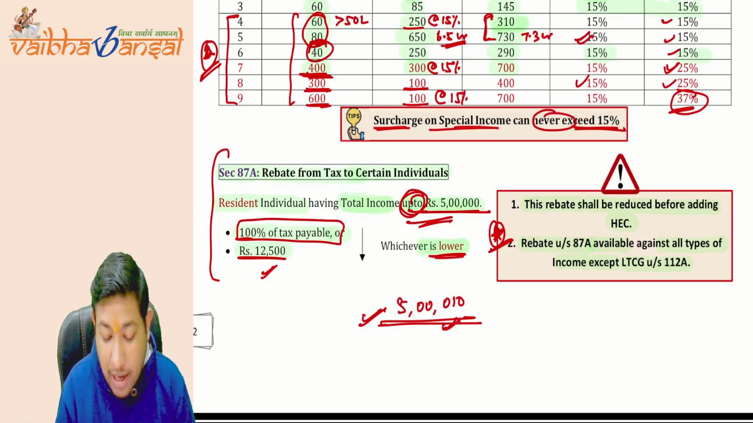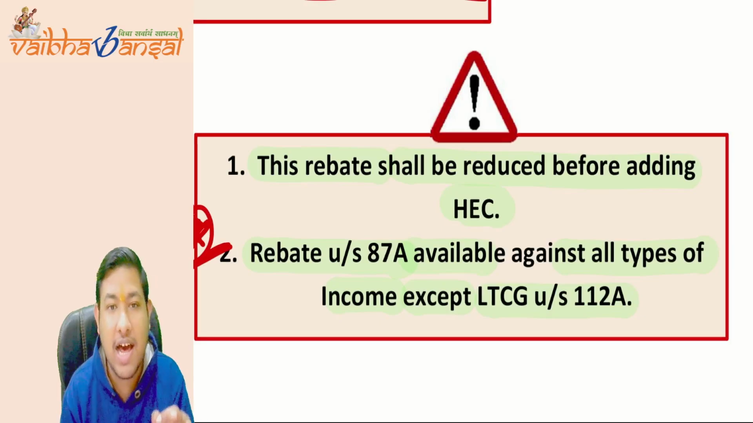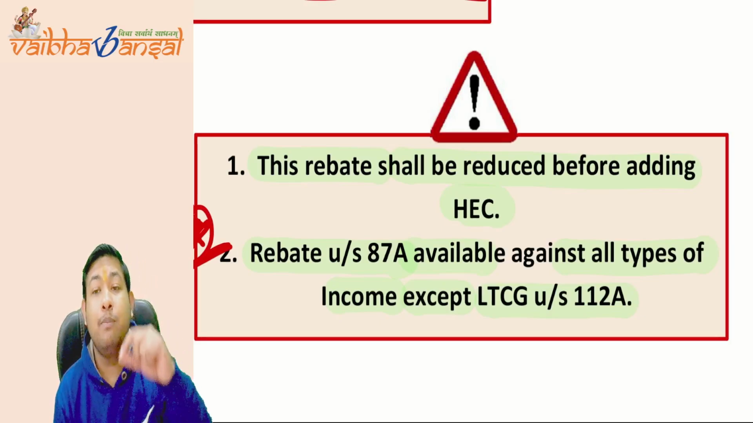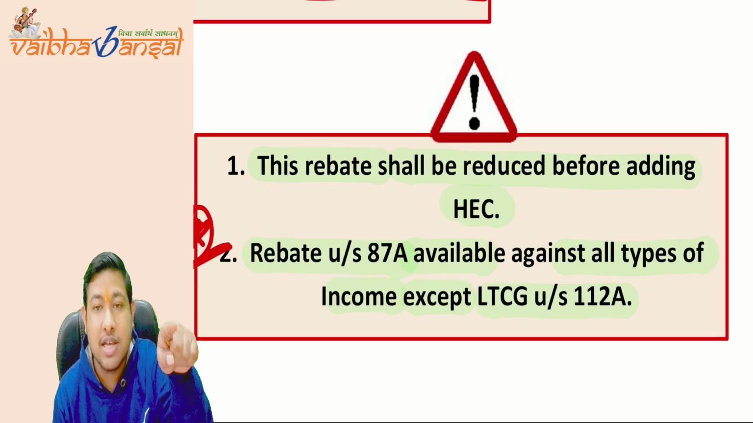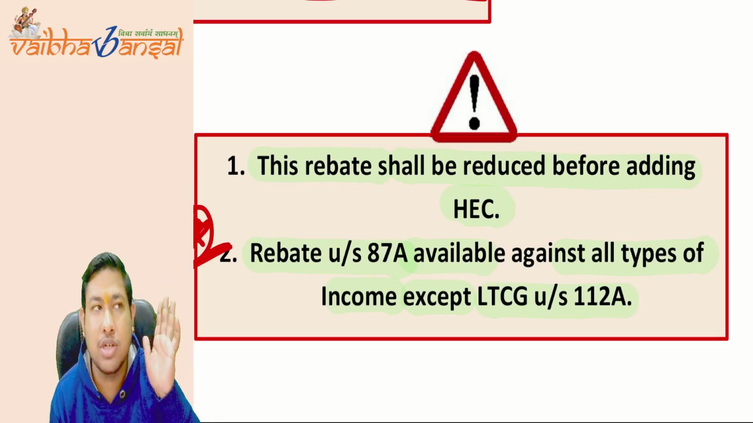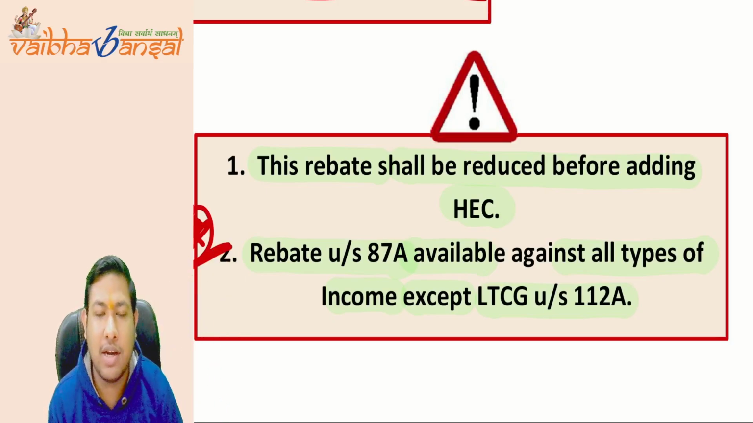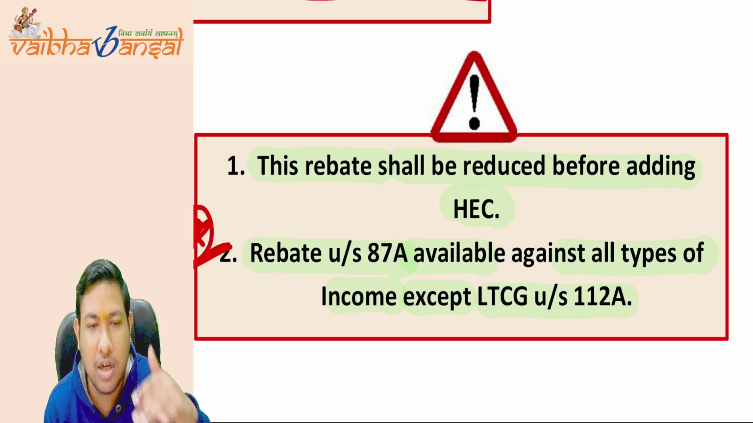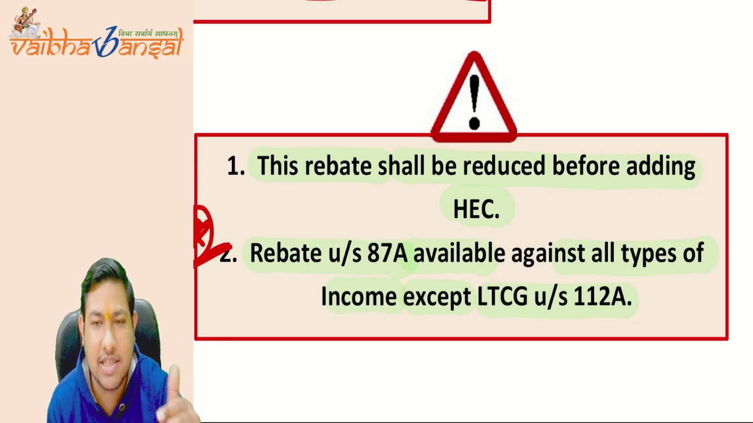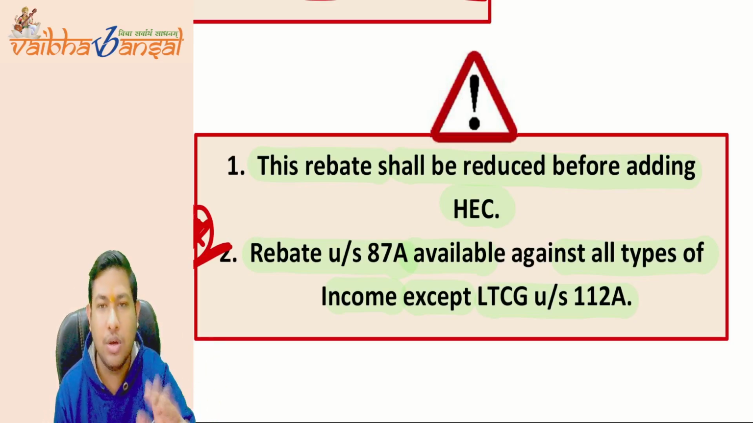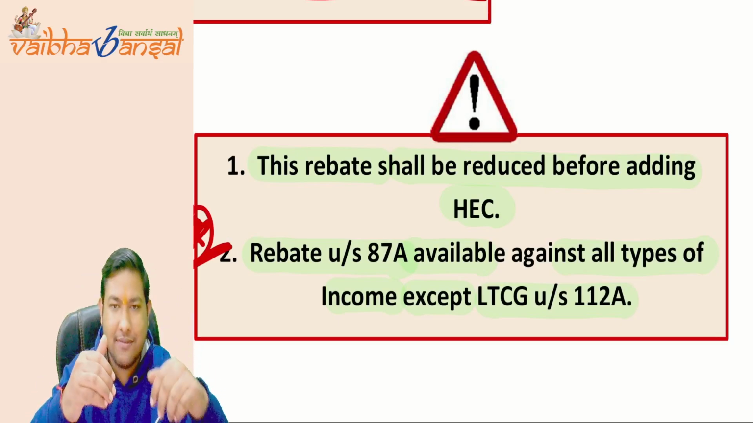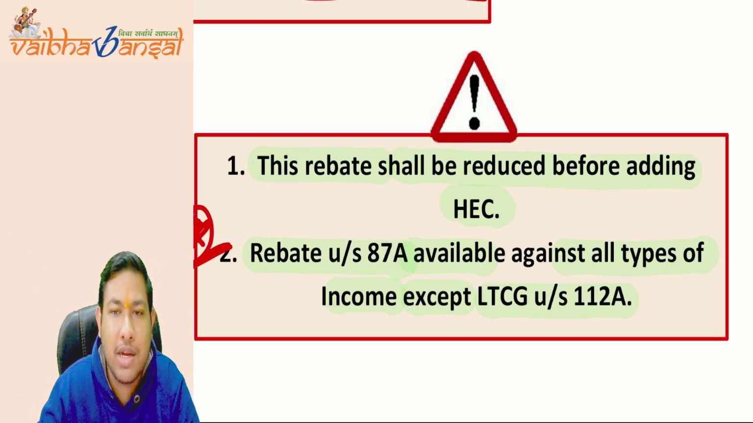only. Okay, now the important, cautious point is, this rebate shall be reduced before adding health and education cess. You do not need to add health and education cess. If you are earning less than 5 lakh, then directly give the rebate. You do not need to calculate the tax and add HEC. After that you have to give rebate. If you are earning less than 5 lakh rupees, directly give rebate to that person.